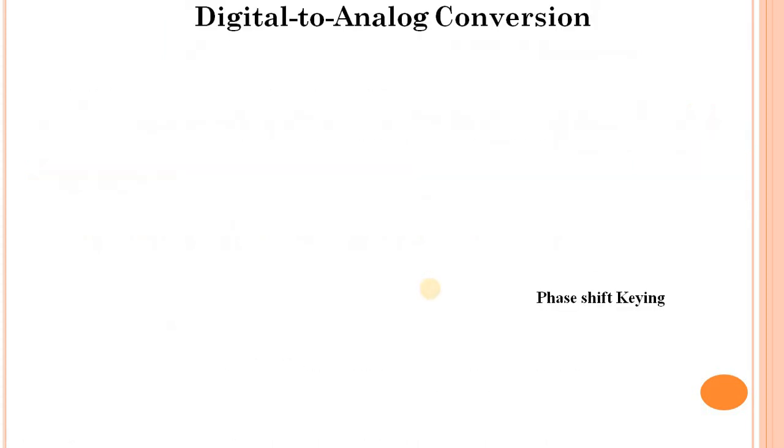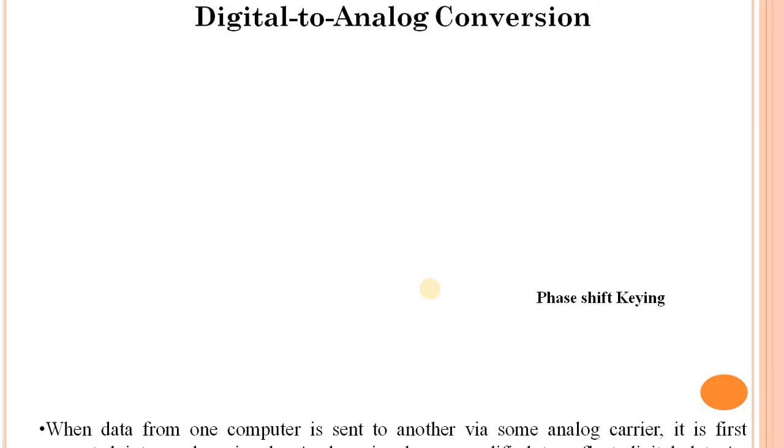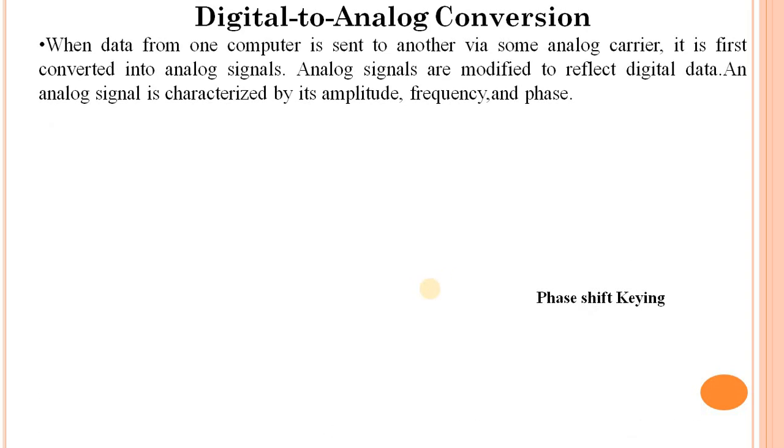Next point is digital to analog conversion. When data from one computer is sent to another by an analog carrier, it is first converted into an analog signal, and the analog signal is modified to reflect the digital data. An analog signal is characterized by its amplitude, frequency and phase.